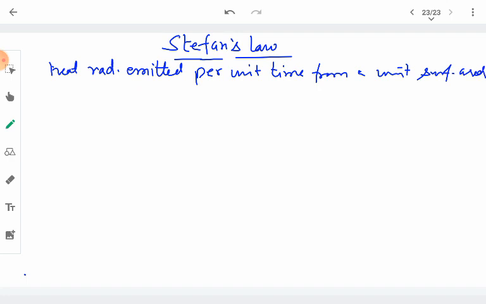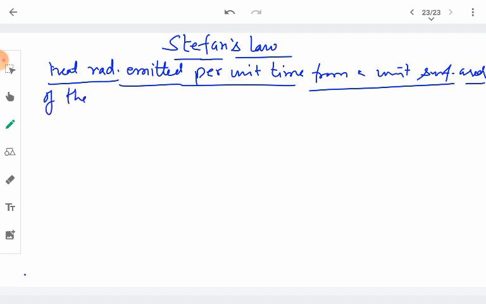Suppose that a body is emitting heat, then the heat radiation emitted per unit time from a unit surface area of the body at absolute temperature is directly proportional to what?